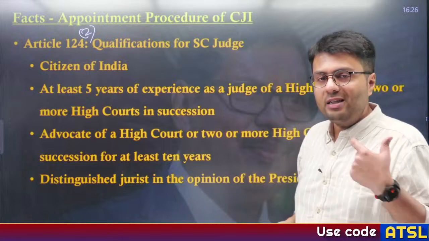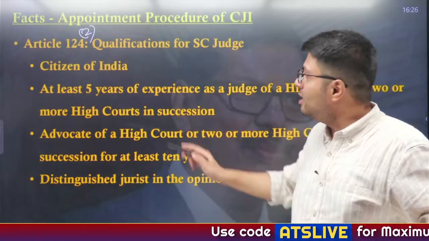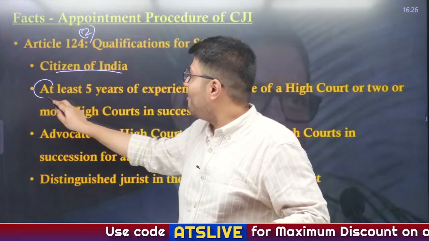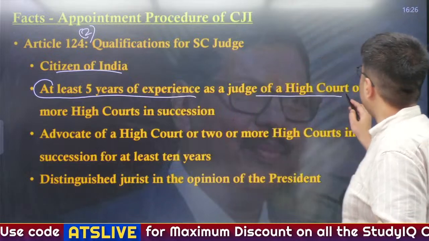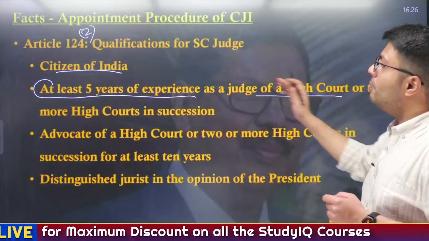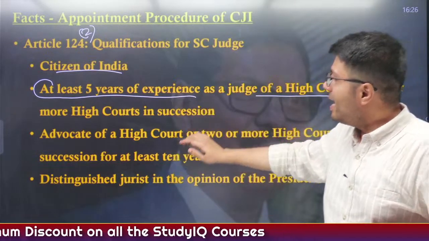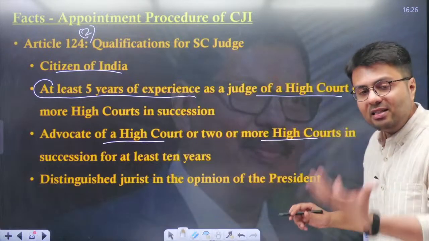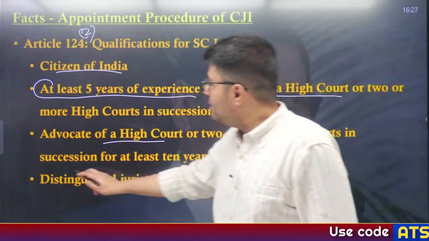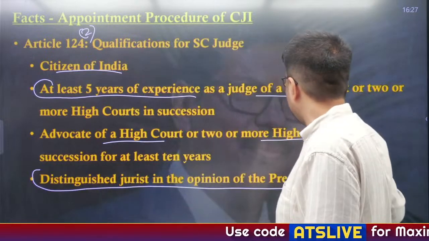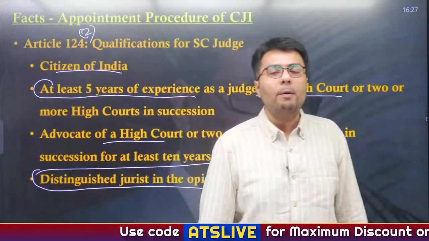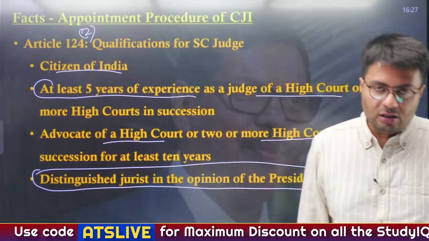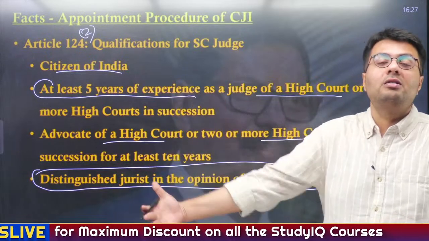It says that any person who is a citizen of India and has at least 5 years of experience as a judge of a High Court or 2 or more High Courts in succession, or has been an advocate in a High Court or 2 or more High Courts for at least 10 years, or is a distinguished jurist in the opinion of the President, can be appointed as the Chief Justice or as a Justice of the Supreme Court.